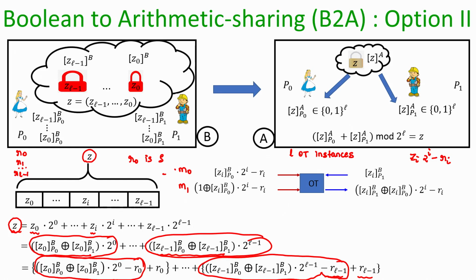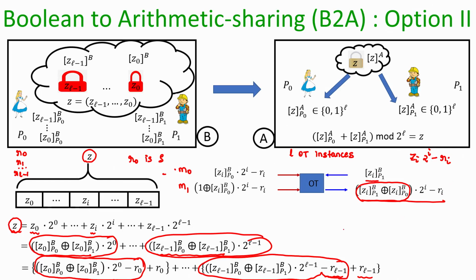Now, you can check that indeed if Alice participates with these values of M0 and M1 and Bob participates with this value of selection bit, then from the correctness of the OT, Bob will receive this output. Say for instance, Bob's GMW share for the bit Zi is 0. If it is 0, then he should get the message M0. So, if his GMW share for Zi is 0, then the XOR of his GMW share and Alice's GMW share will give actually Alice's GMW share, and outside you have 2^i minus Ri, and that is precisely the message M0.